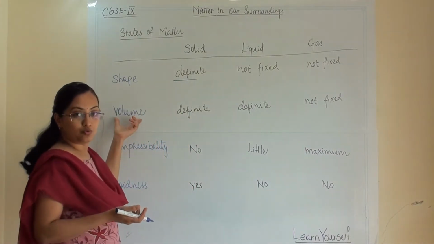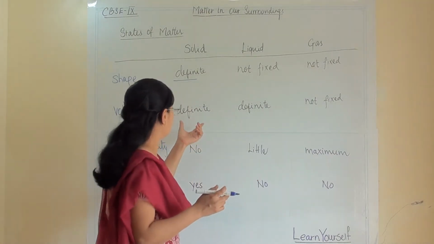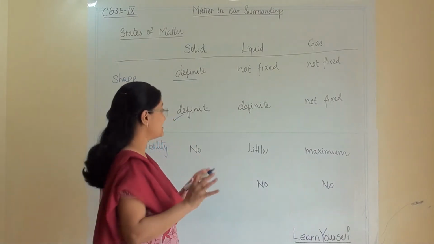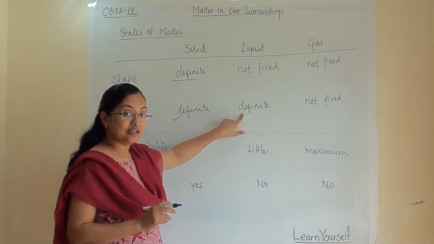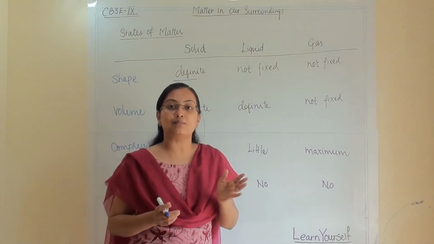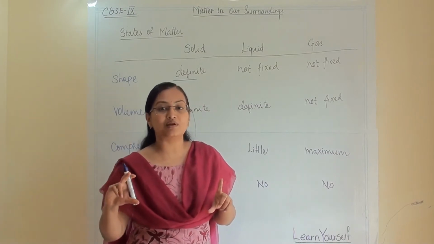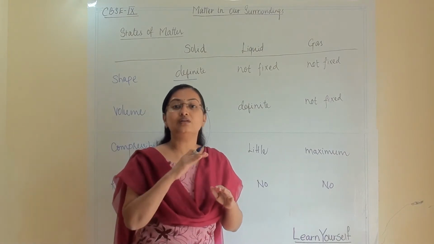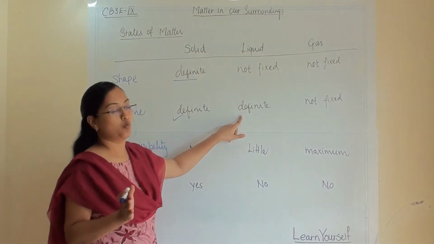Then we are talking about volume. Volume means the space occupied by matter. So yes, solid has a definite shape and solid has a definite volume. Then we are talking about liquid. Liquid does have a definite volume. Why? Because if there is 500 ml of liquid, then you cannot accommodate that into a 200 ml bottle. You need to have 500 ml of space and it will occupy that space. So that means it has a definite volume.